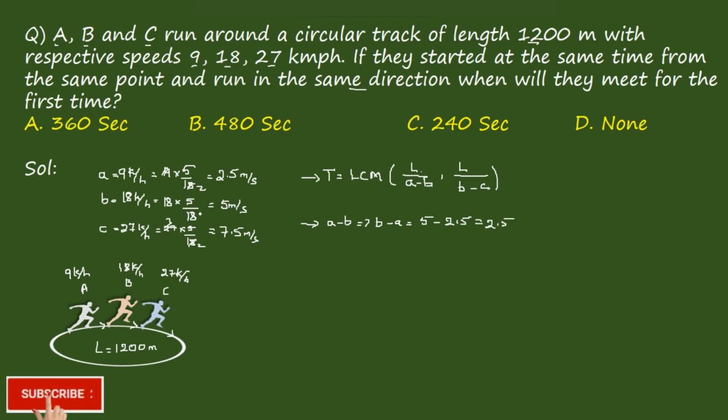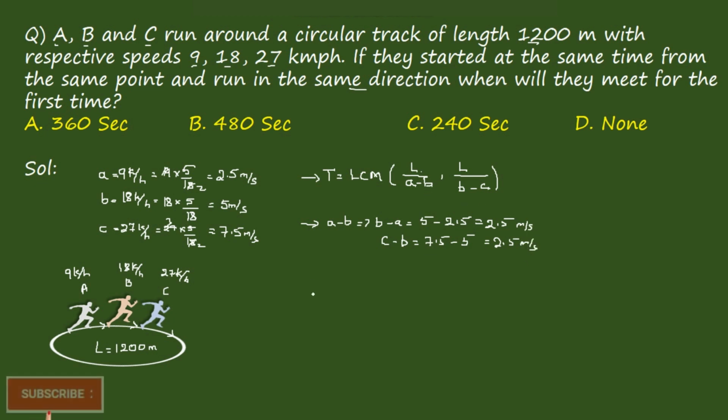Again B minus C, but B is less, so it becomes C minus B, which is equal to 7.5 minus 5, which is equal to 2.5 meters per second. This is also meters per second.